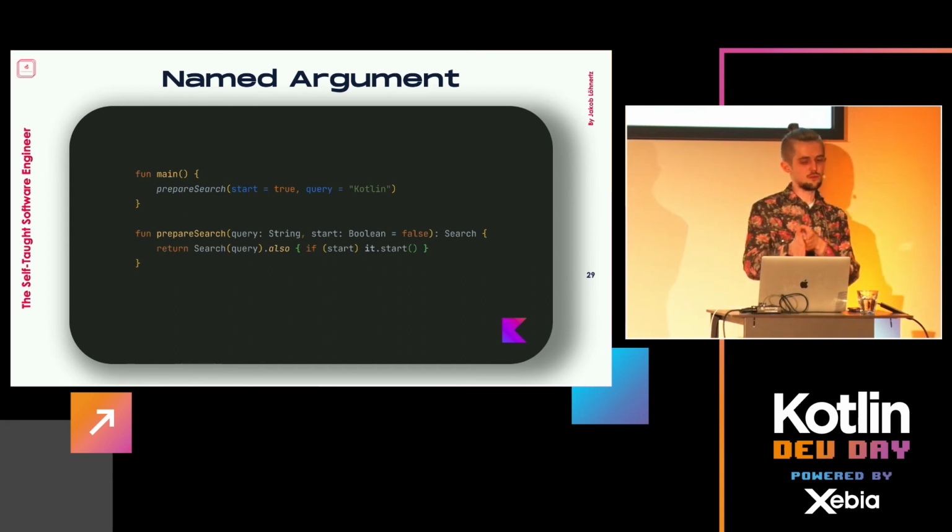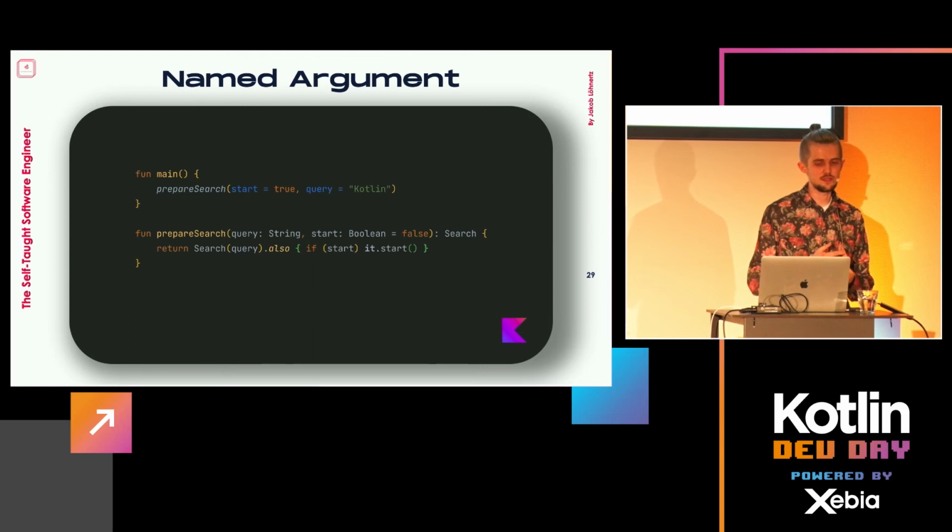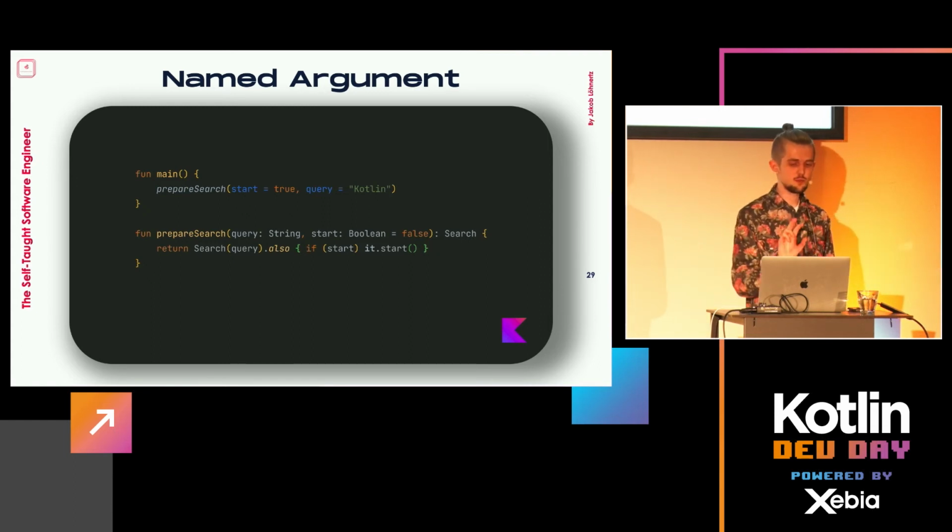you see here in our method we pass in query and then we pass in start, right? But of course, what we can do in Kotlin, which other languages also have, but importantly Java doesn't have, in this case, we flip it around. So we say start is true and query is Kotlin, which is not the order that the method expected. And another thing you'll see here is that I also use a default argument for the Boolean. So you see this is swapped around.